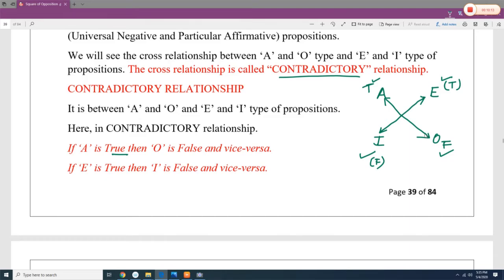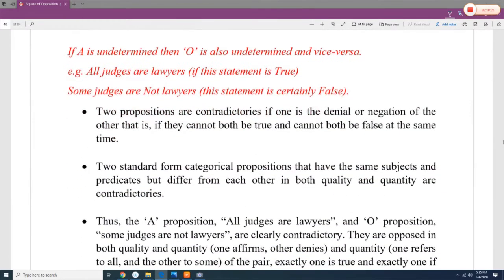It means if this is false, then this is true. Understood? So let's say if A is undetermined, then O is also undetermined, and vice versa.